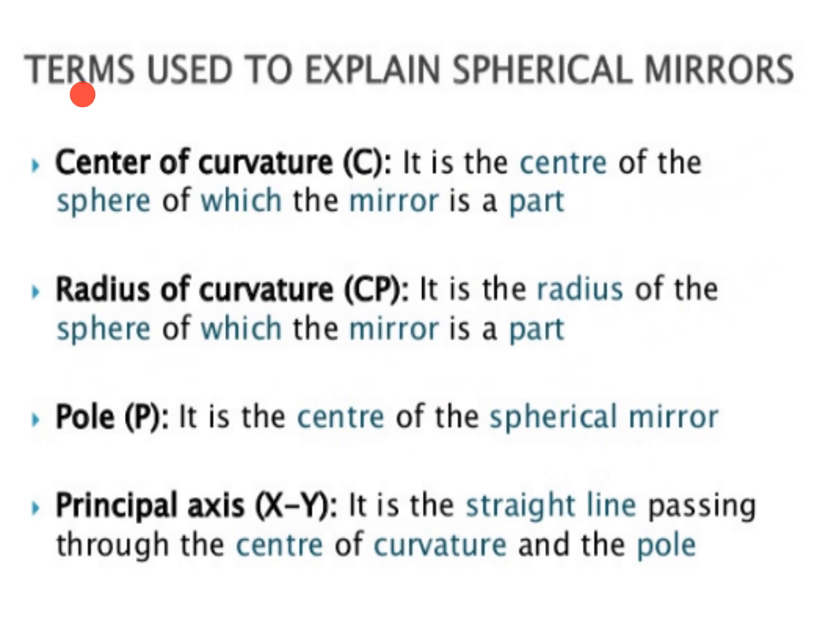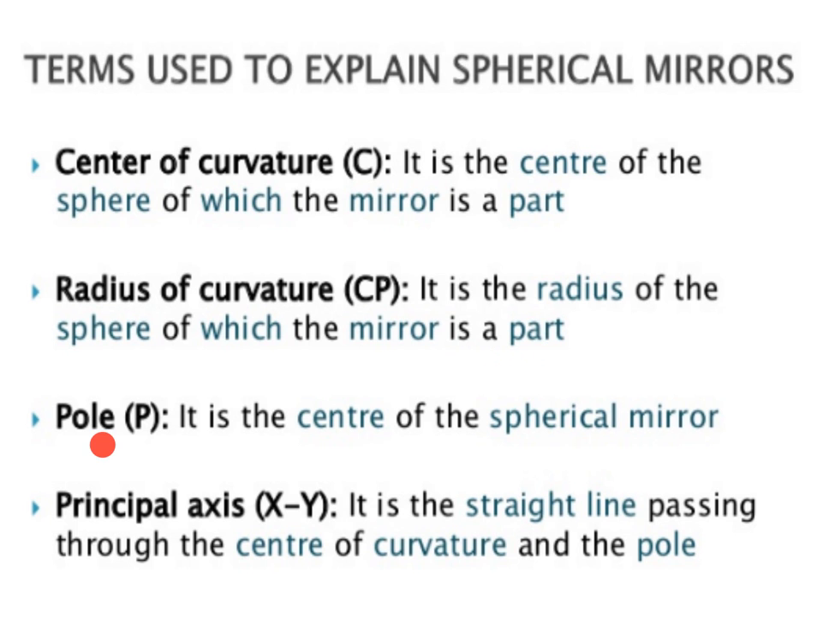In this topic, the terms used to explain the spherical mirror are center of curvature, radius of curvature, pole and principal axis. So let us see them one by one. First is center of curvature C. It is the center of the sphere of which the mirror is a part. Second, radius of curvature. It is the radius of the sphere of which the mirror is a part.